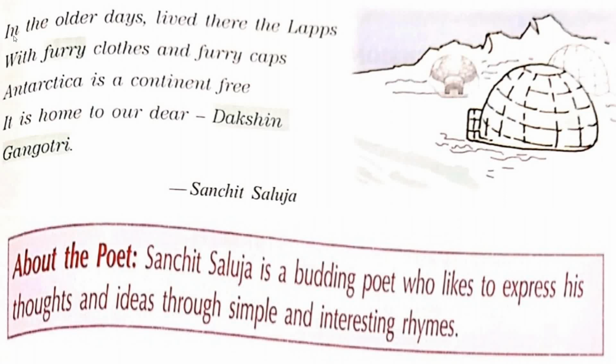So this poem is written by Sanchit Saluja. Let's read about the poet also. Sanchit Saluja is a budding poet. What is the meaning, children, of budding poet? See children, budding means the beginning poet. You can say like beginning to develop or show signs of future success in a particular area. Like he is a budding poet, so it's just his beginning. He is going to get success in this field.